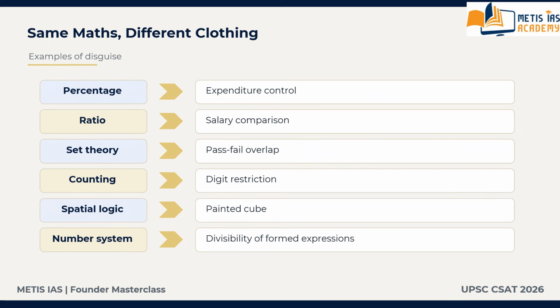A percentage question may appear as an expenditure control. A ratio question may appear as a salary comparison. A counting question may appear as a digit restriction. A set question may appear as a pass fail overlap. A spatial question may appear as a painted cube. A number system question may appear as the divisibility of a formed expression.